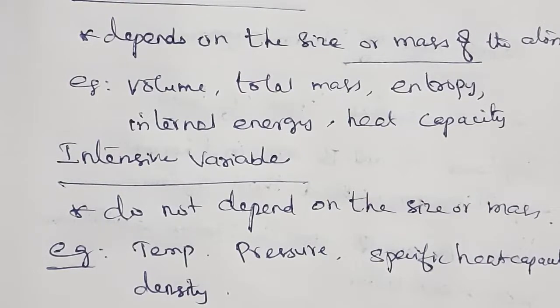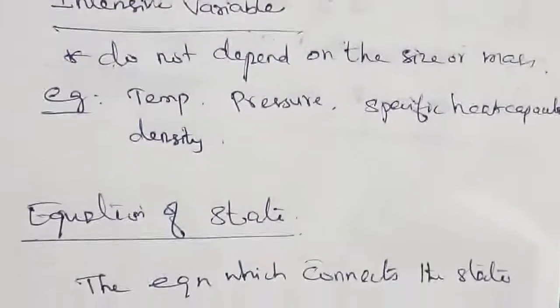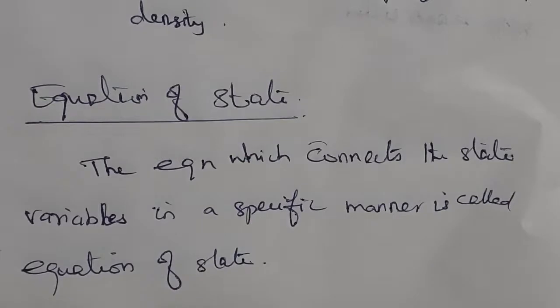Continuing, we are going to learn the equation of state. The equation which connects the state variables in a specific manner is called the equation of state. Actually here, thermodynamic equilibrium is completely specified by the state variables through the equation of state.